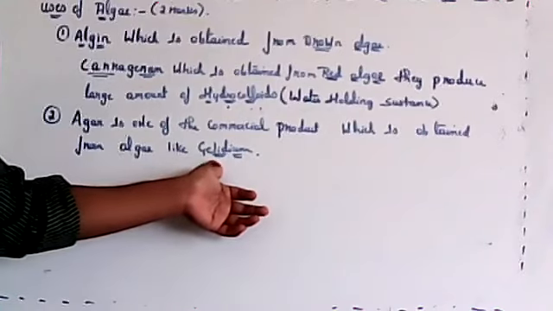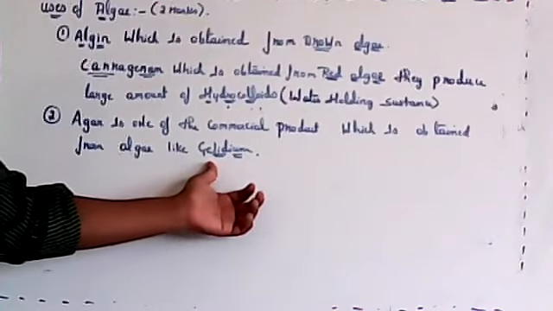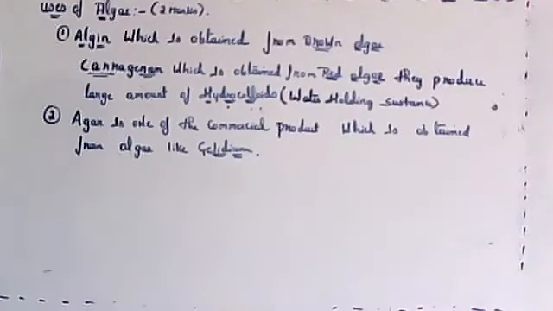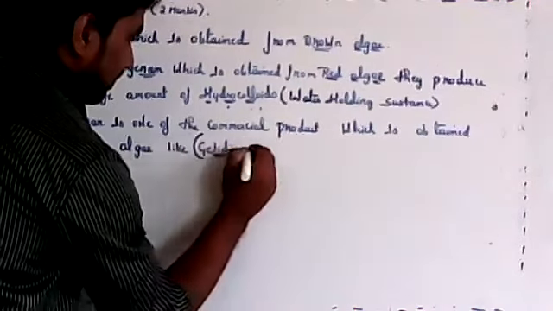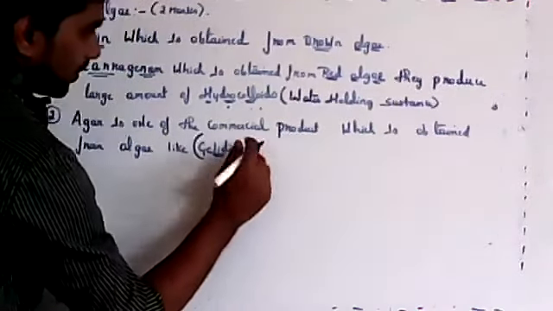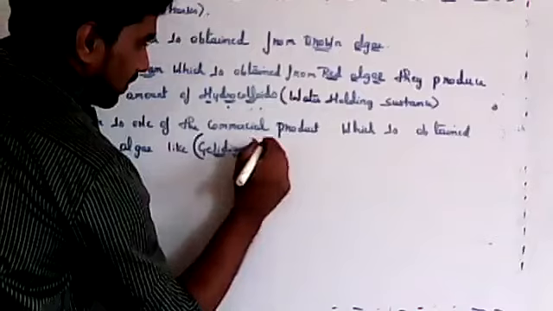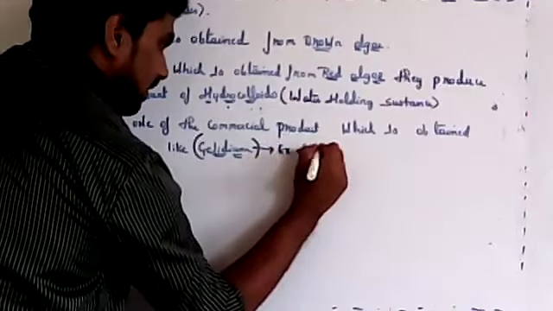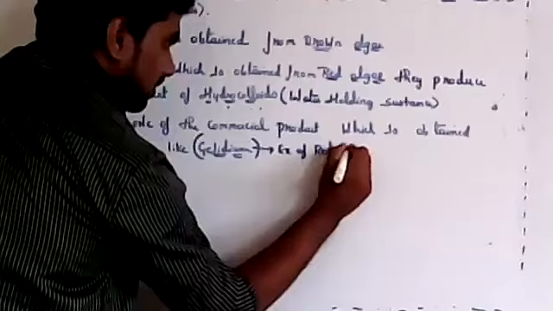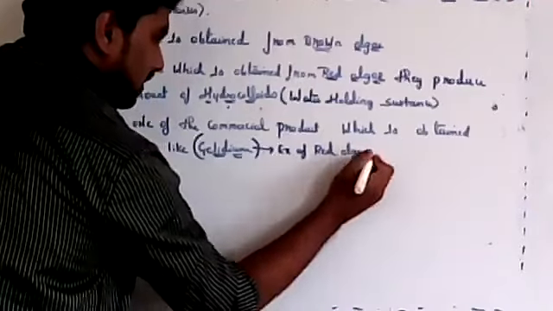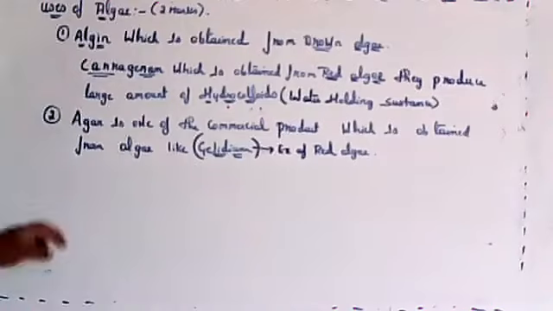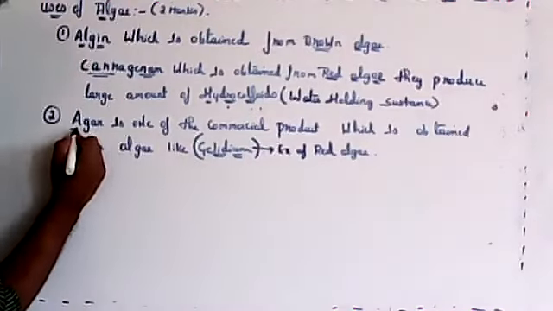So Gelidium, red or brown? Prithvi Hegde, brown, red. Okay, red. Yes, Ritika, red. Shilpa Bhatt, red. So Gelidium is an example of red algae. Under red algae, you have examples: Gelidium, then Gracilaria, Polysiphonia. So agar is one of the commercial products.